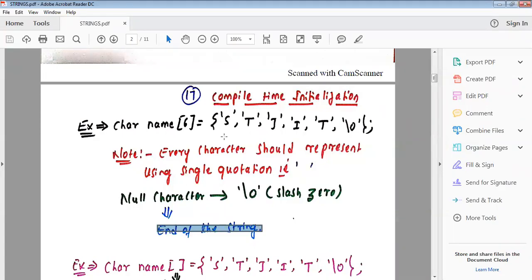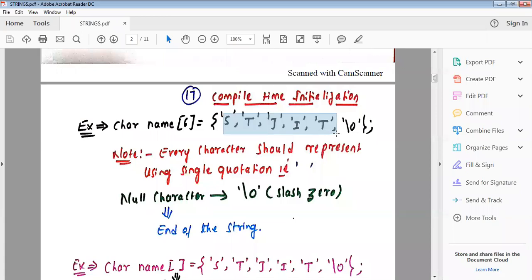So example, here char name, maximum size is 6. The string I am reading is stjit. There are 5 elements I have entered, then it ends with the null character. It indicates the end of the string.